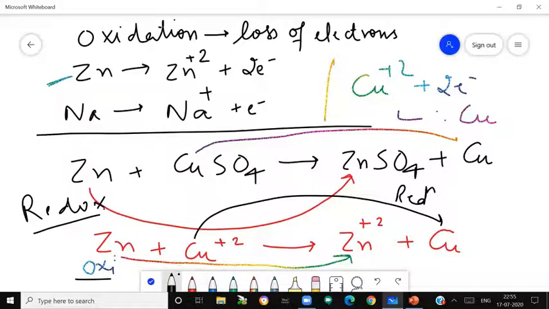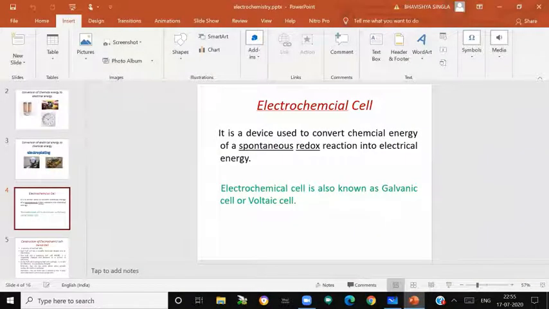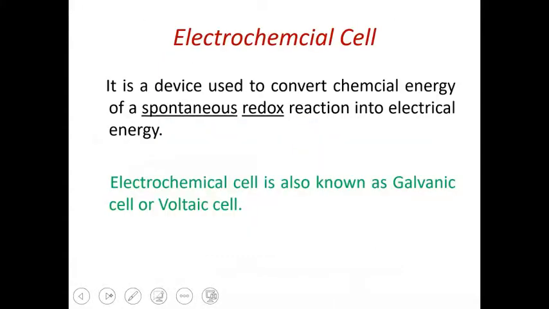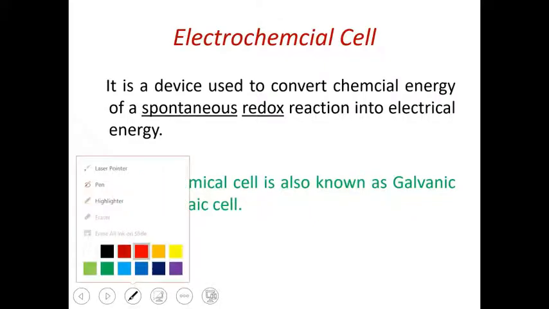Now another condition written was that the reaction should be spontaneous. Let me show you again. See, this was our slide. It is a device used to convert chemical energy of a spontaneous redox reaction into electrical. Now what is meant by spontaneous?